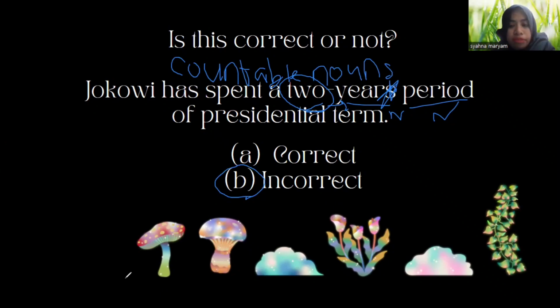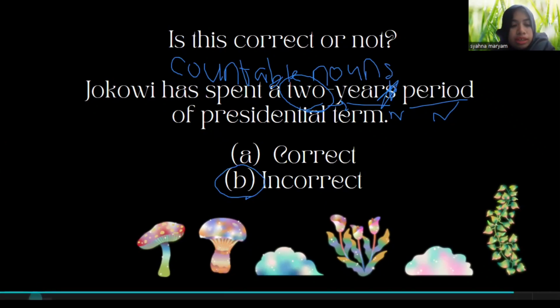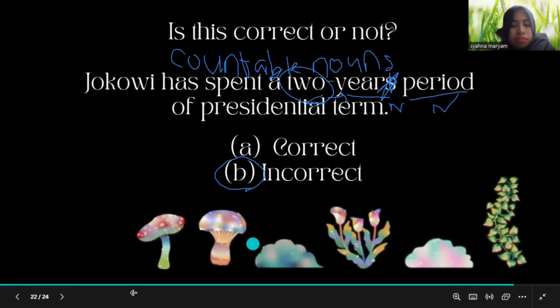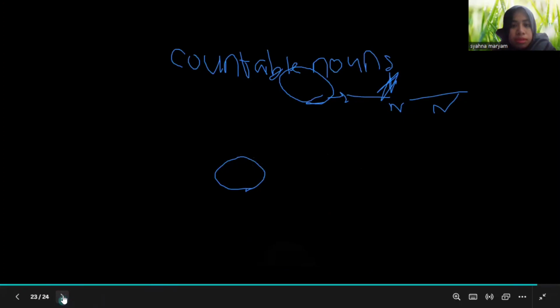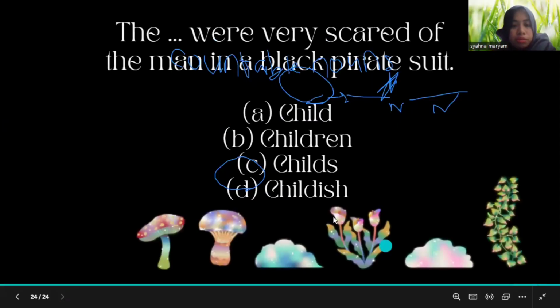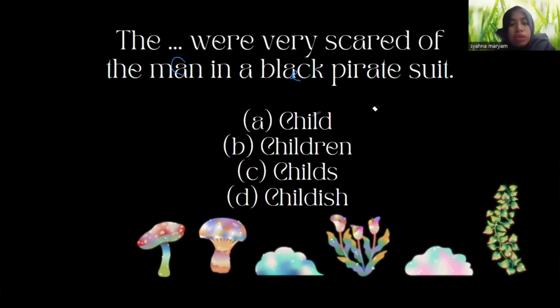And now we can move on to the next question, I guess. All right. Now this is the last question that we are going to answer. The blank were very scared of the man in black pirate suit.